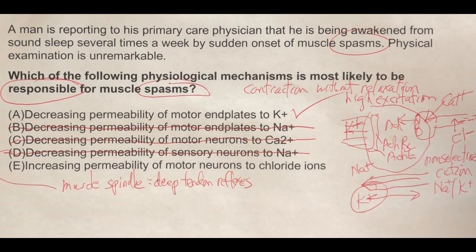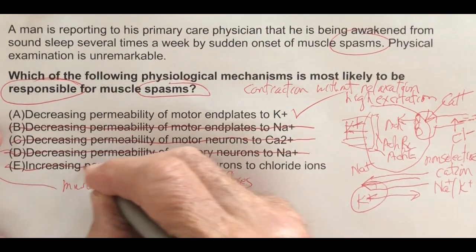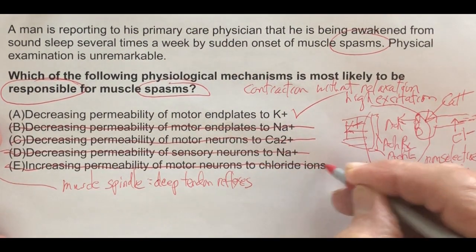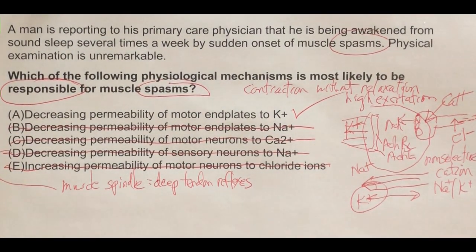That would result in repolarization or hyperpolarization, which is not creating more excitation. More excitation would come from sodium entering, a positive ion entering. When a negative ion comes in from the extracellular fluid to a motor neuron, it decreases excitability. So again, the motor end plate is going to become less excitable by increasing the permeability to chloride ions. So it seems like we're very sure that A is the most appropriate and best option here.